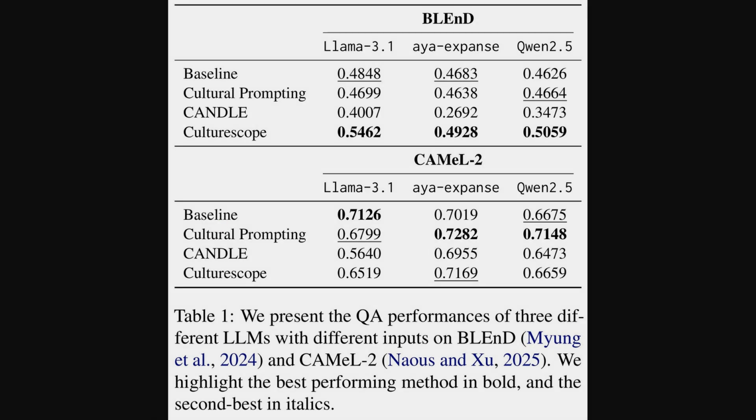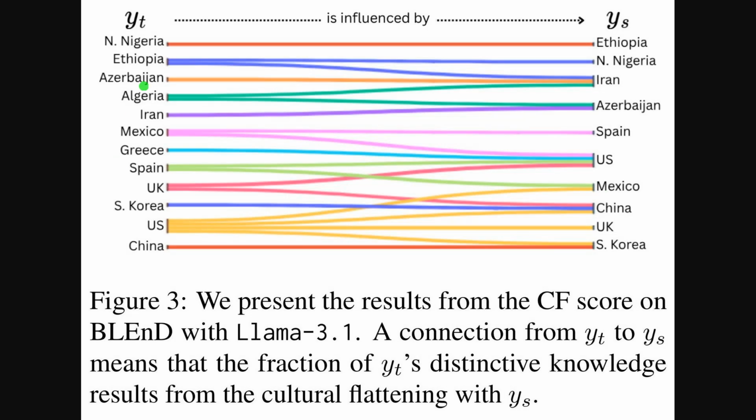columns and close elsewhere. Next up, this graphic maps cultural flattening connections uncovered by the cultural flattening score. The left column lists target countries, and the right column lists source countries that the model leans on when representing those targets. Notice the thick, colorful strands converging on Iran, the United States, and China, which frequently act as sources. Building on the earlier findings, many links run within regional neighbors, signaling that distinctive knowledge for one country gets pulled toward dominant or nearby cultures.